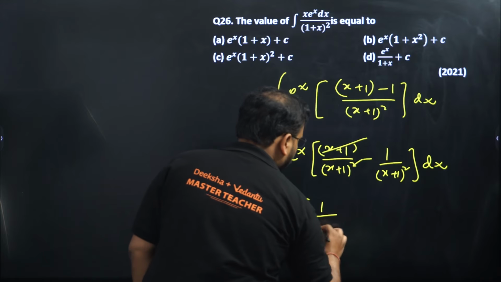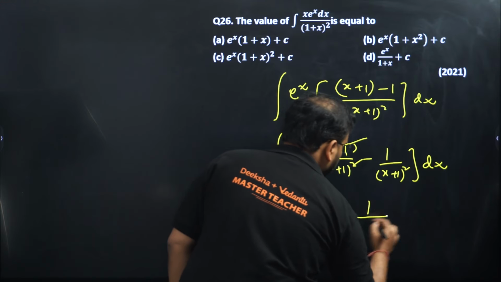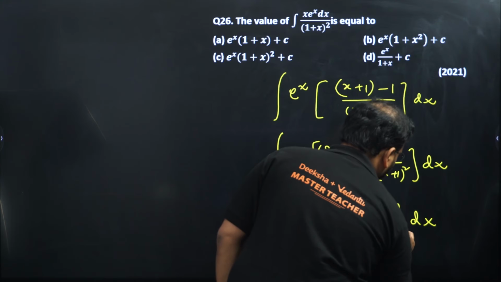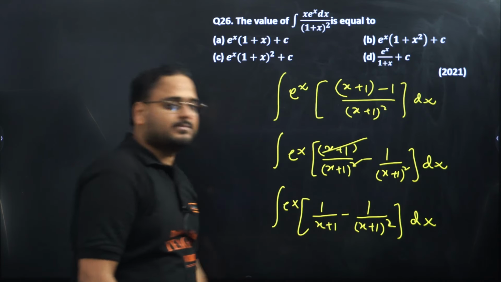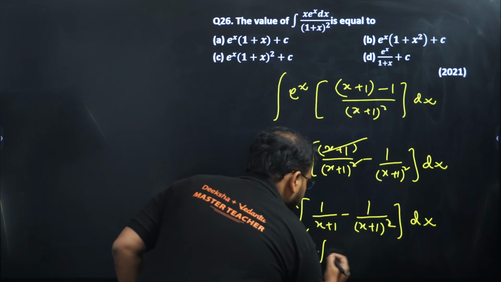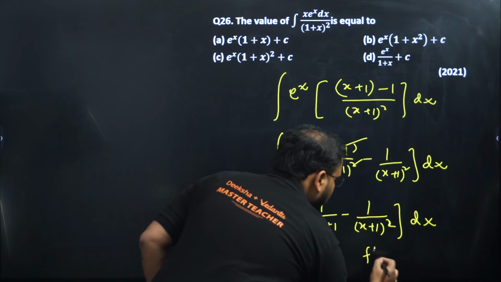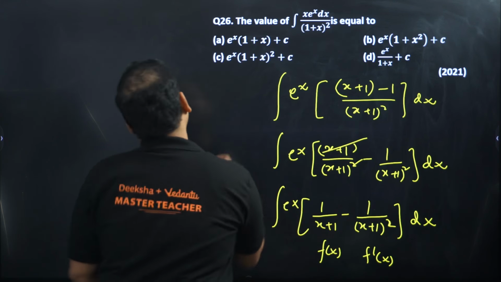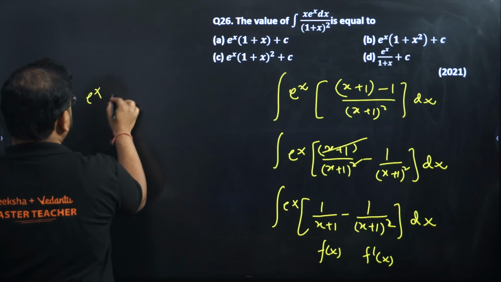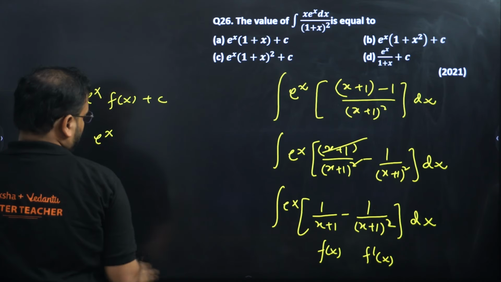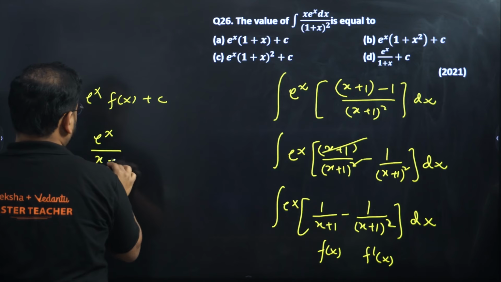I have 1 upon x plus 1 minus 1 upon x plus 1 the whole square. And by now all of you should know that the derivative of 1 upon x plus 1 is minus 1 upon x plus 1 the whole square. Now this is my f(x) and this is my f dash of x. So what I'm getting as the answer is simply e power x f(x) plus c. So e power x, what is f(x)? 1 upon x plus 1.